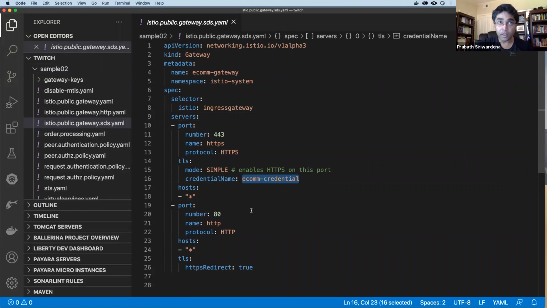Istio. So Istio introduced SDS support since Istio 1.1, but it was not supported out of the box. You had to use a profile called SDS. But since Istio 1.5, this is available under the default profile. You don't need to go for the SDS profile. It's available under the Istio default profile, but it is still available only for the service proxies out of the box. It's not enabled for the Istio Ingress gateway.